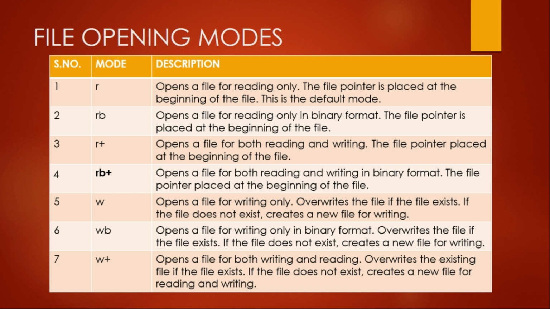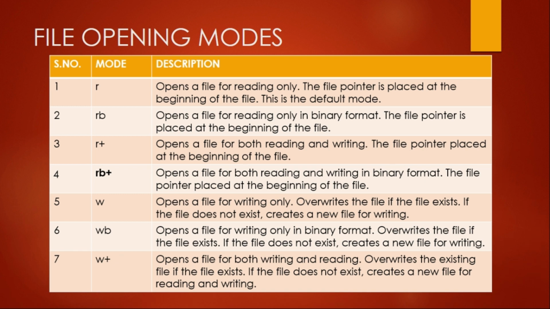Again, the file pointer is placed at the beginning of the file. Remember, if we are using R plus mode and the file does not exist, a file not found error will be generated. Next is RB plus. RB plus opens a file for both reading as well as writing in binary. Again, the file pointer will be placed at the beginning of the file.